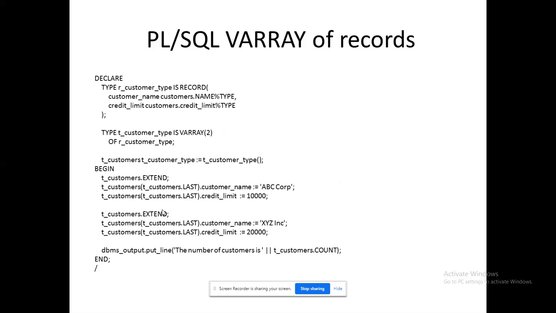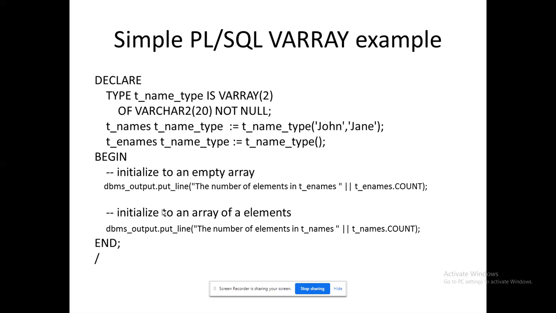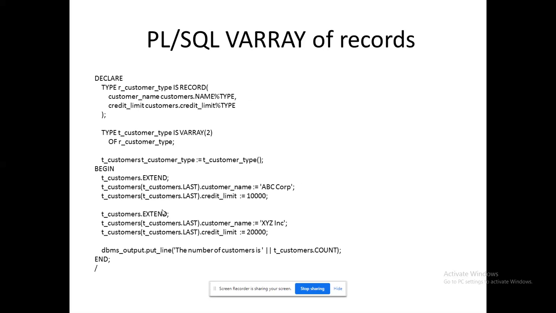So V array of 2, that 2 represents that I could store within 2 locations. How to use this V array for record? Okay, that's the thing here we have to work with. V array can be used for element, the first category we have seen. Here we have shown for 2 elements. Here we are going to work with 2 records.